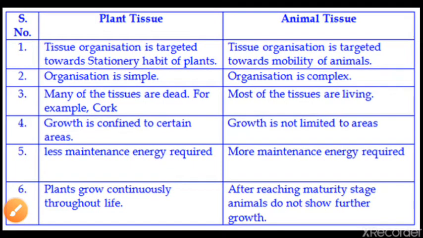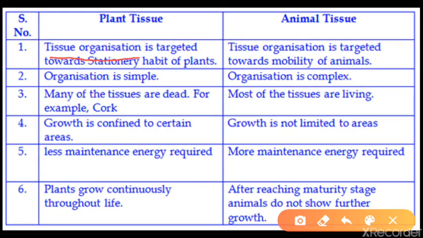So here we will see the difference between the plant tissue and the animal tissue. First point: tissue organization is targeted toward the stationary habit of the plant. That means the structure of the plant is very simple, so the cells or the tissues will be very simple. That means there will be no further division or specialization of the cells.